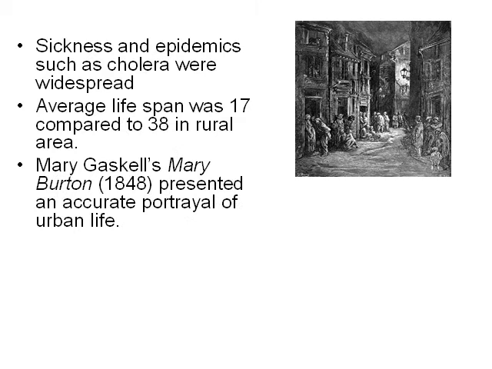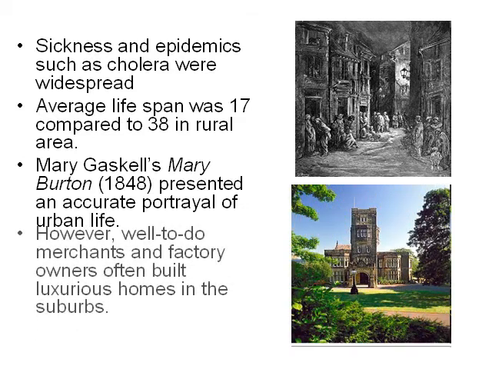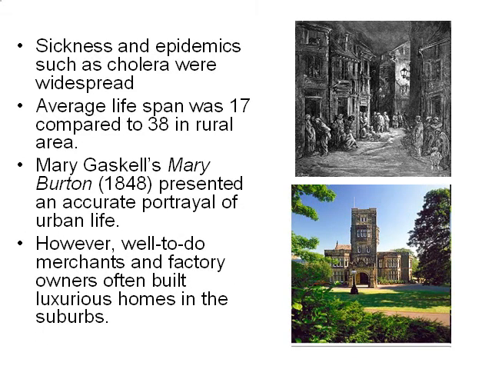Elizabeth Gaskell's book, Mary Barton, written in 1848, presented an accurate portrayal of urban life. However, well-to-do merchants and factory owners often built luxurious homes in the suburbs. The picture to the right shows one of the homes built during this time.